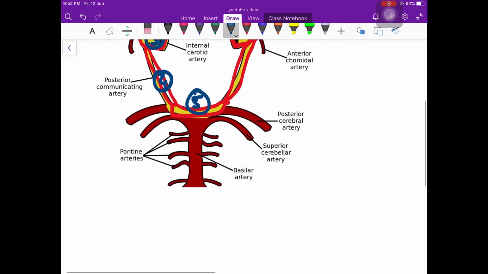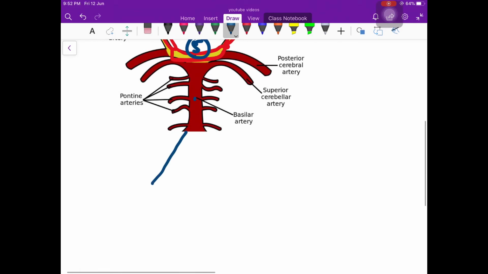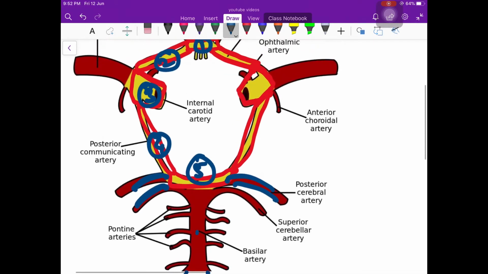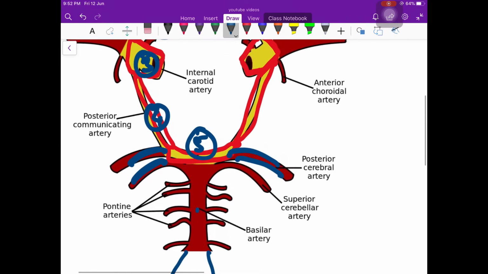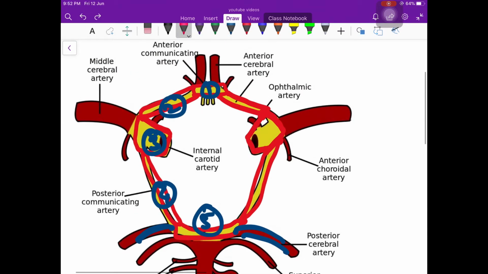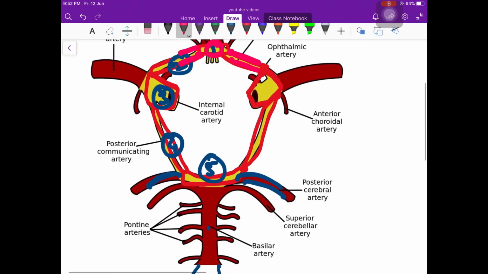And here is this basilar artery, which is formed by 2 vertebral arteries. Okay. And then it divides into 2 posterior cerebral arteries. So this anterior communicating artery is the communication between 2 anterior cerebral arteries. Posterior communicating artery is the connection between internal carotid artery and posterior cerebral artery.